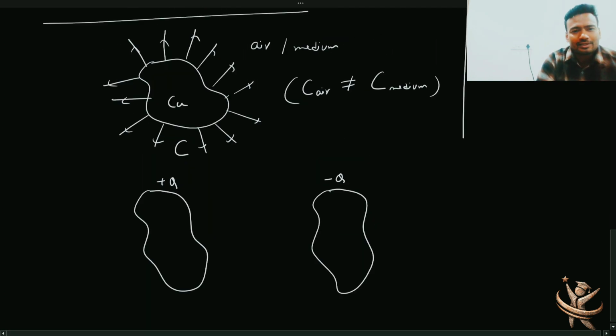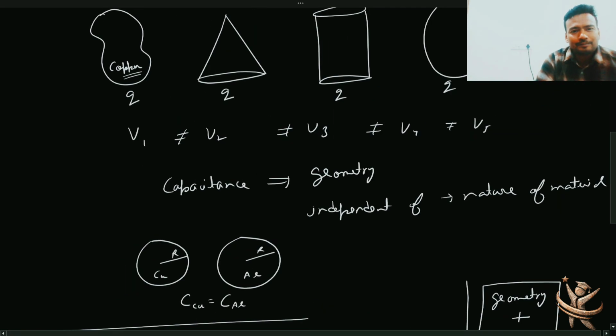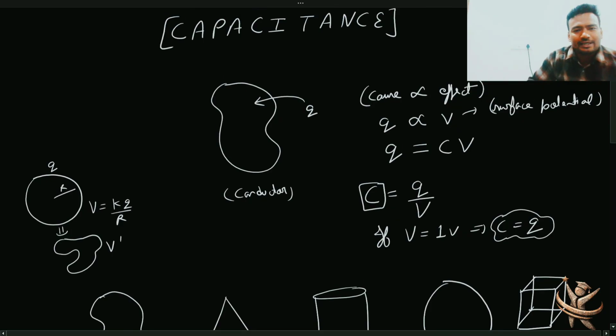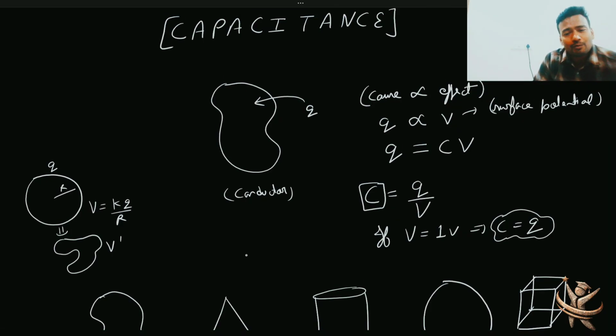मतलब अगर आप previously if you see this, for example this case, मैं body को 2 coulomb का charge दूं या फिर 5 coulomb और 10 coulomb, doesn't matter. What matters actually for the calculation of capacitance is the amount of charge required to give the body a potential of 1 volt, as long as you're not causing any change in the shape. So charge से independent है बेटा, it's the ratio, right?